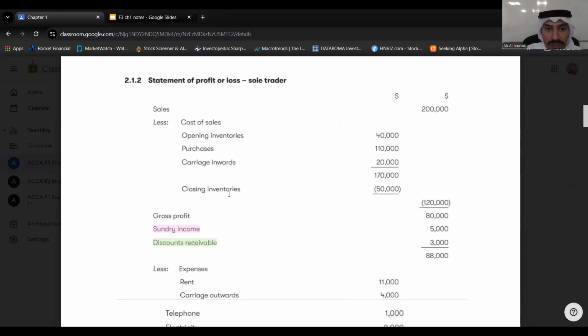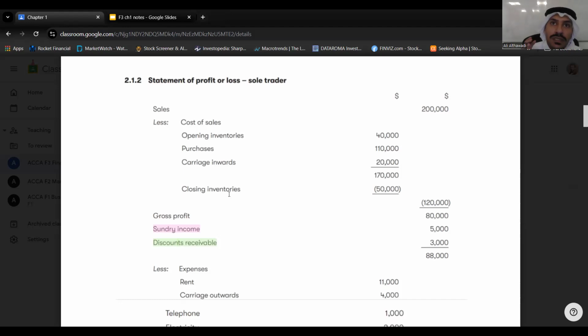Now, types of businesses. Let's go back to types of businesses. We could have a sole trader, someone who started a business. He's the only owner. He doesn't have any partner, so we call him a sole trader. If he works with a partner, that business type will be a partnership. If they register this business as limited liability, the business becomes a limited liability company. So what is the difference between a sole trader and a limited liability company?